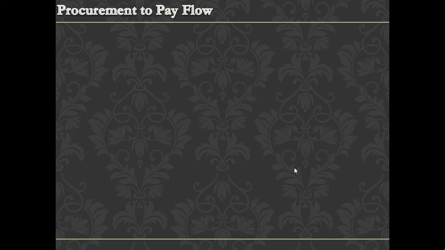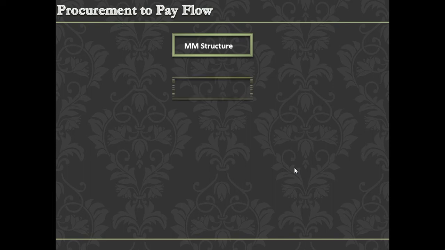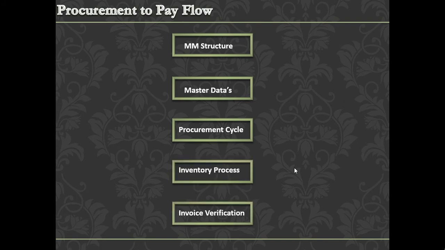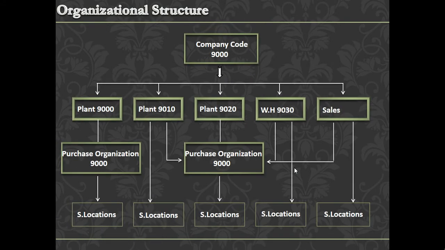Now we are going to talk about the procurement to pay flow. We used to call it the P2P cycle. So we should have an MM structure, and the MM related master data should be properly maintained. Then we can go for the transaction data. So the procurement cycle, inventory management and invoice verification, we call it transaction data. So these slides talk about org structure.